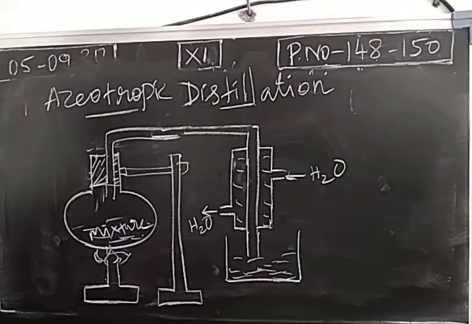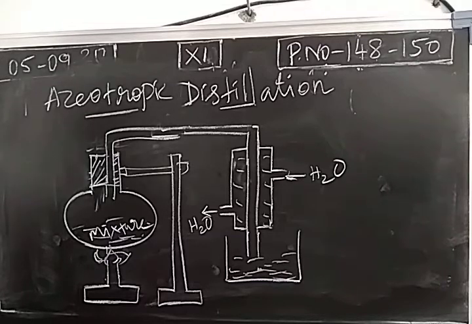So if you take azeotropic distillation, the components of a mixture containing a boiling point difference of less than 40 K will be separated by fractional distillation. We already studied that. If the boiling point difference is very small, below 40 Kelvin, we may go for fractional distillation. If even fractional distillation is not enough to separate the components, we may go for azeotropic distillation. So this distillation is used to separate the components of a mixture which cannot be separated by fractional distillation. This is called azeotropic distillation, the mixture is called an azeotropic mixture, and the components are called azeotropes.